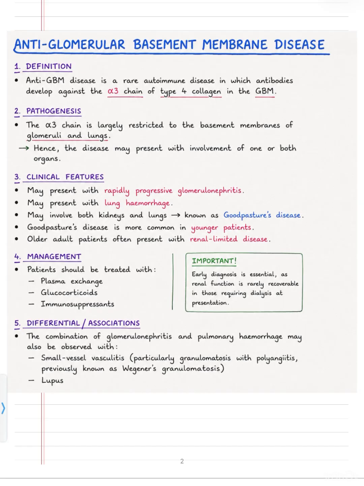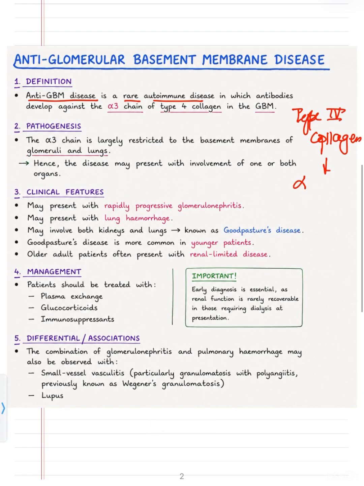Coming to anti-GBM disease, anti-glomerular basement membrane disease. So definition is, anti-GBM disease is a rare autoimmune disease in which antibodies are developed against the alpha 3 chain of the type 4 collagen in the GBM. So in the glomerular basement membrane, you saw there that there is type 4 collagen. In the type 4 collagen, there will be various chains, but these antibodies are formed against the alpha 3 chain. Not all the chains, but alpha 3 chains.